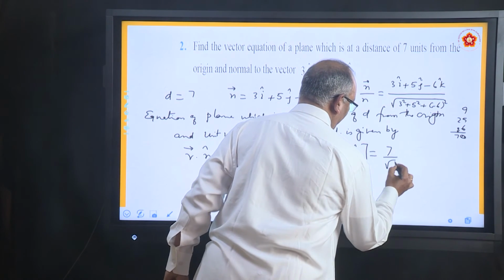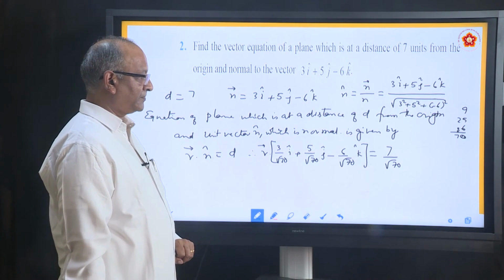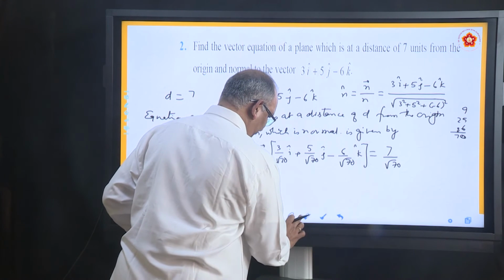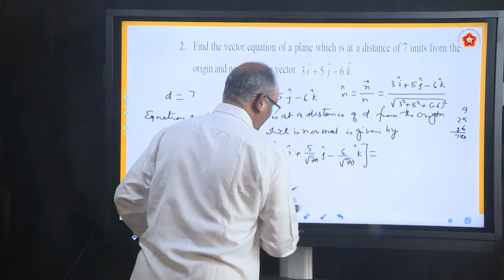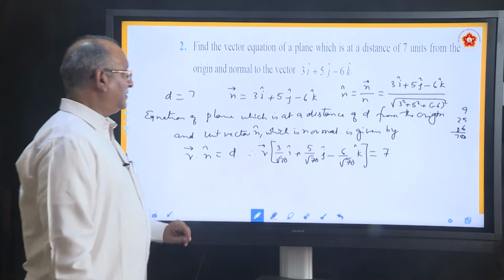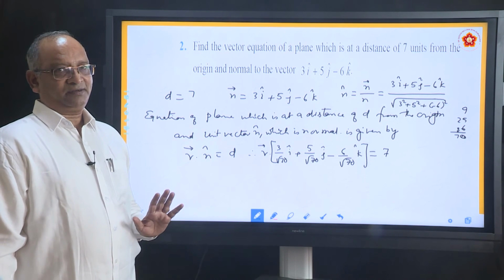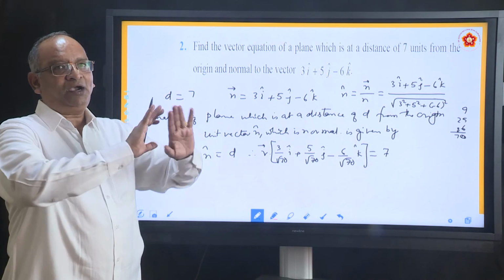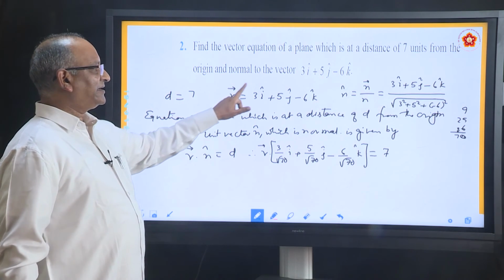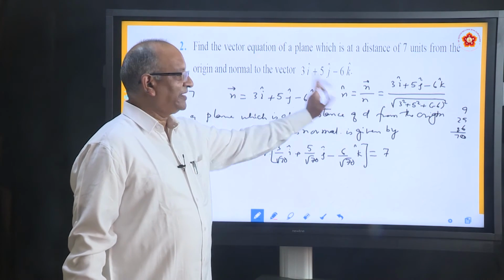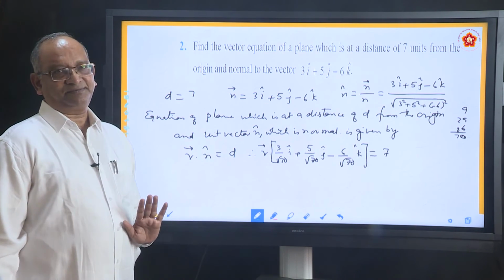Or in this case we don't need to, for a simple reason. Why is it not required? Just think about it. We have converted already into a unit vector and directly we are multiplying. We have not done anything to both sides. There are no two sides we are dividing. He has given a vector n, we converted it into a unit vector n, and then we are writing r dot n equal to D. So that itself is the answer.